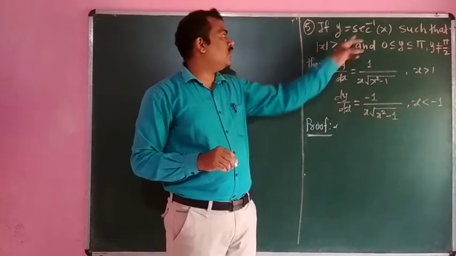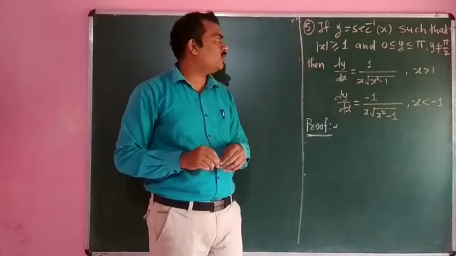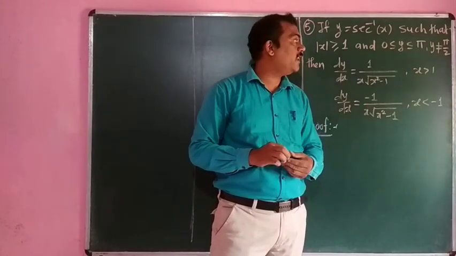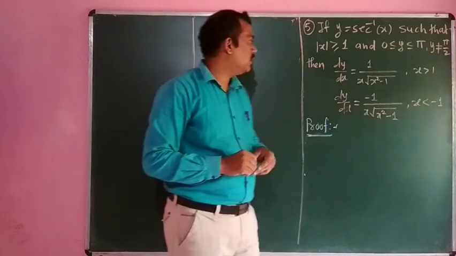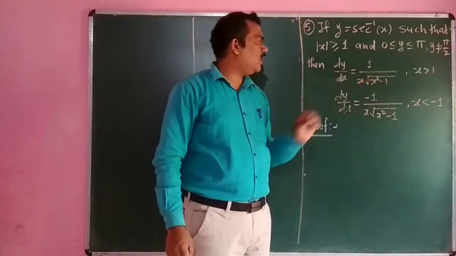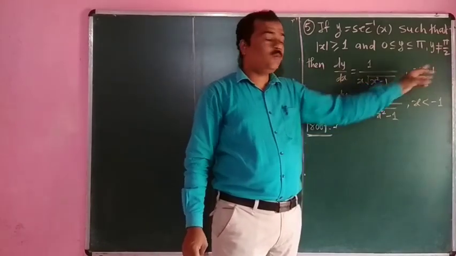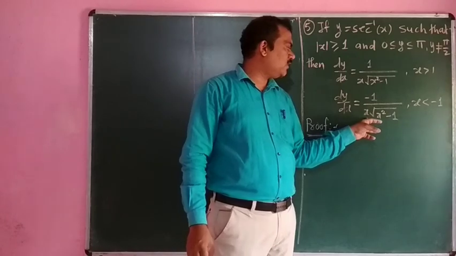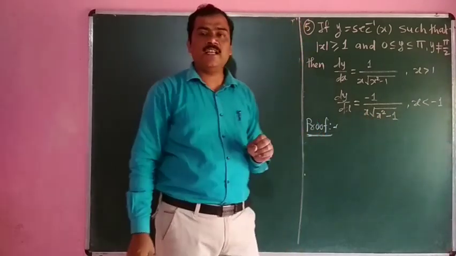If y is equal to sec inverse of x such that mod of x is greater than or equal to 1 and 0 is less than or equal to y less than or equal to pi with y not equal to pi by 2, then dy by dx is equal to 1 upon x into under square root of x square minus 1 with x greater than 1. Dy by dx is equal to minus 1 upon x into under square root of x square minus 1 with x less than minus 1.